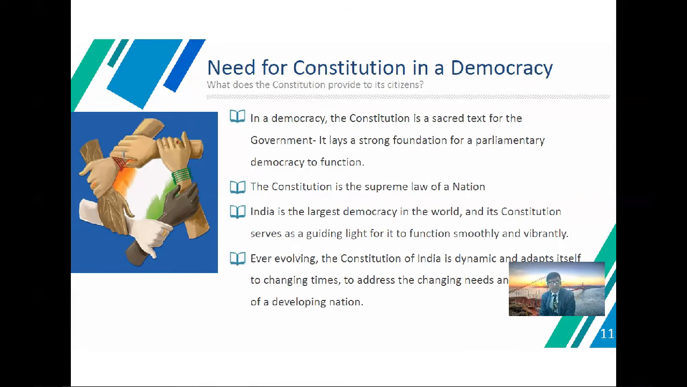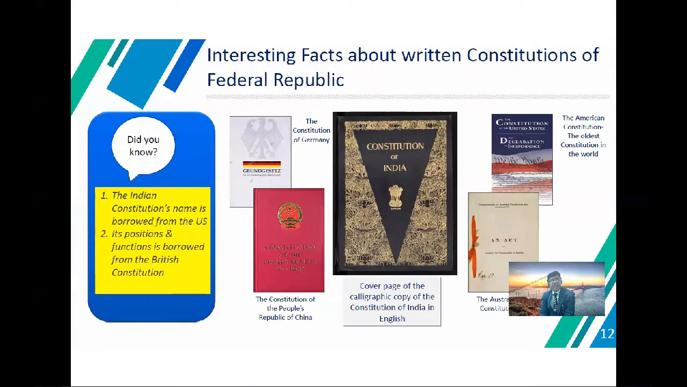Ever evolving, the Constitution of India is dynamic and adapts itself to changing times to address the changing needs of a developing nation. An interesting fact about the written constitution of a federal republic: the Indian Constitution's name is borrowed from the US. Its position and function are borrowed from the British constitution. You may also see this in the cover page of the calligraphic copy of the Constitution of India in English.